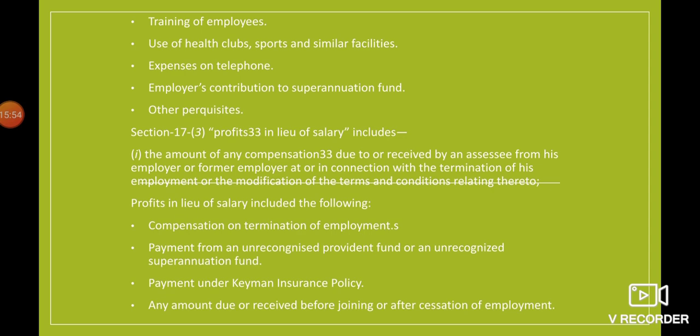Employer's contribution to superannuation fund: an employee is supposed to work up to a certain age, say 60 years, after which he will get some amount. The contribution, I am talking about the contribution, will be tax free. And there are many other perquisites in the list; these are some of the few which I have discussed.